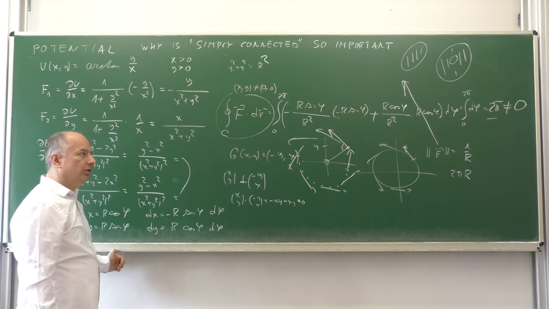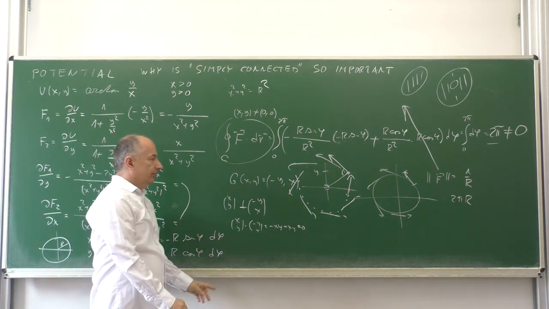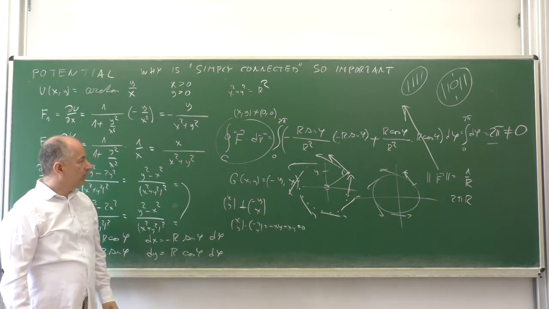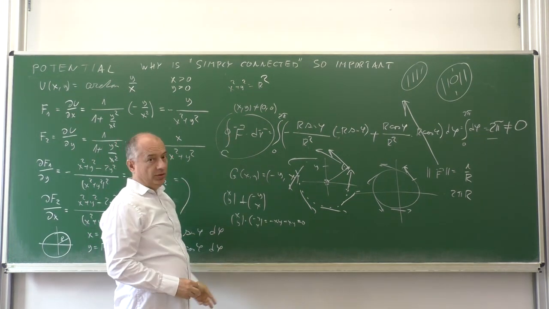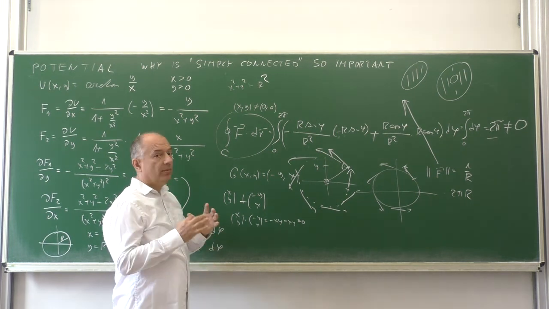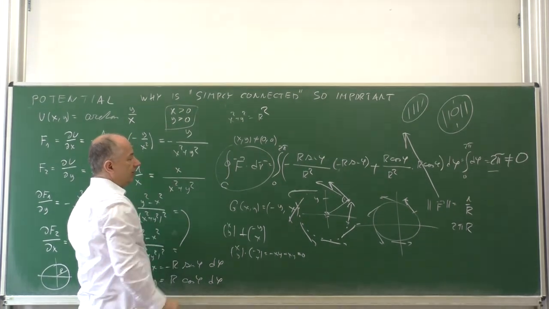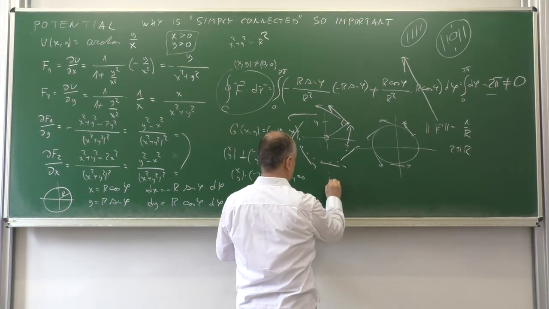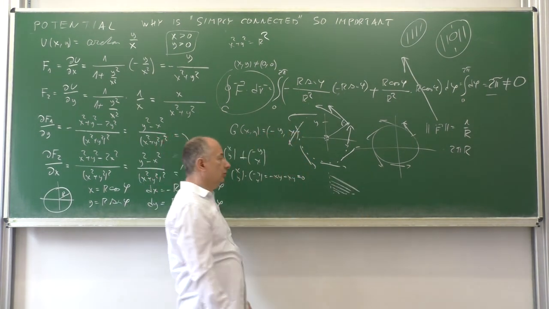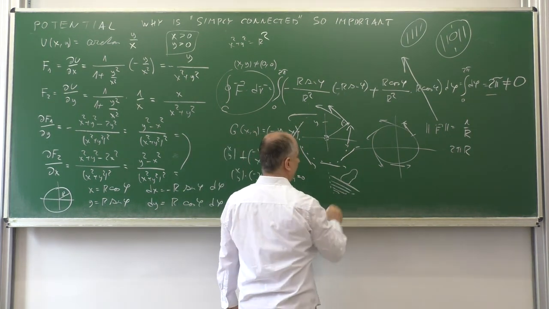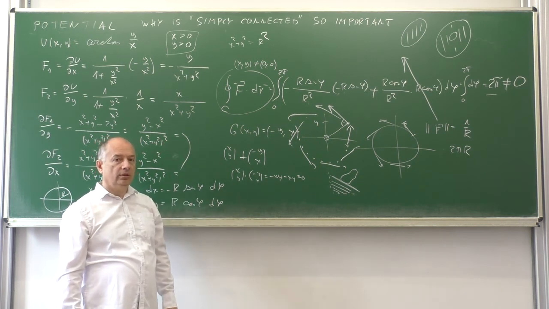So if we want to get the correct result, that means what we expect. If we want the line integral over a closed curve to be 0, then we must choose some open, simply connected set. One possibility might be just the first quadrant. And then it is indeed true that for any closed curve in the first quadrant, the line integral of this vector field will be indeed 0.